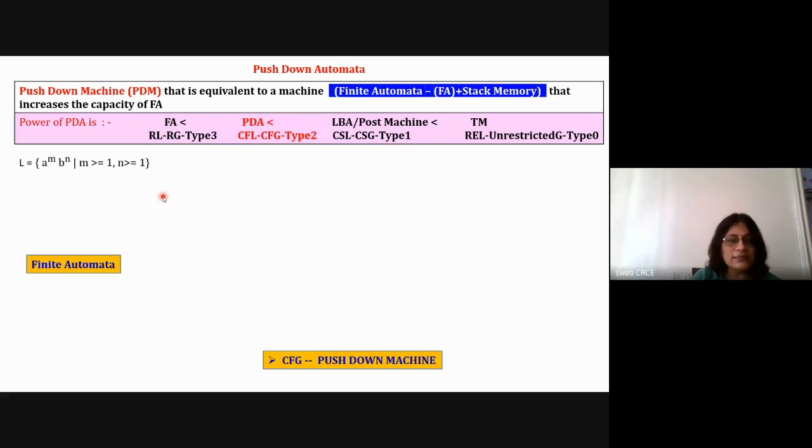Okay, now consider this example of a DFA. I am saying that I have a language L equal to a^m b^n, meaning number of a's followed by number of b's. But here there is no relation between m and n. m can be anything, n can be anything. Only they are saying that m and n are both greater than or equal to 1. So the minimum length string is ab.